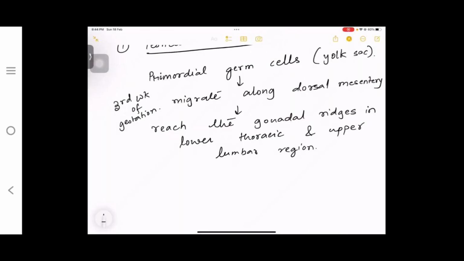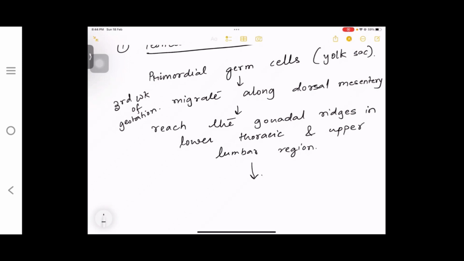So first of all you should know how is a testis formed. Testis is formed from the primordial germ cells which are present in the yolk sac. These primordial germ cells will migrate along the dorsal mesentery. They will reach the gonadal ridges on the lower thoracic and upper lumbar margins.